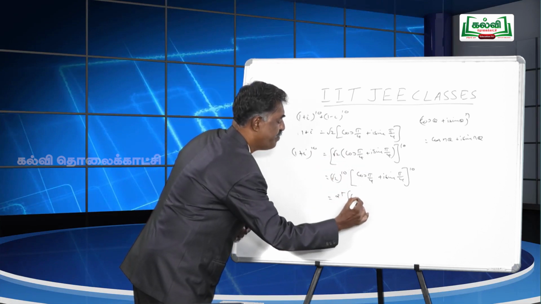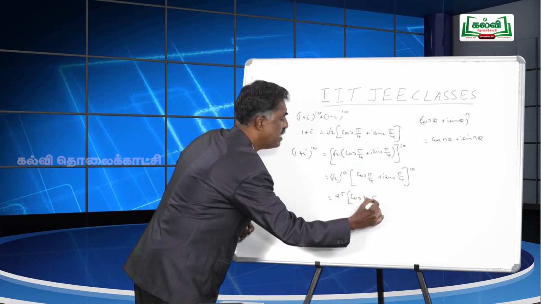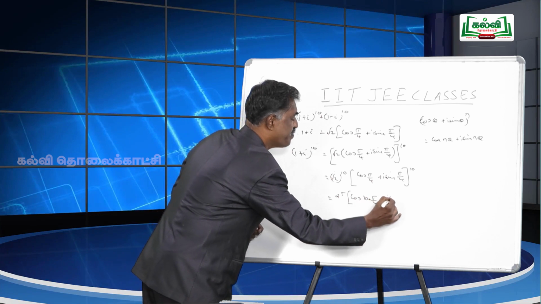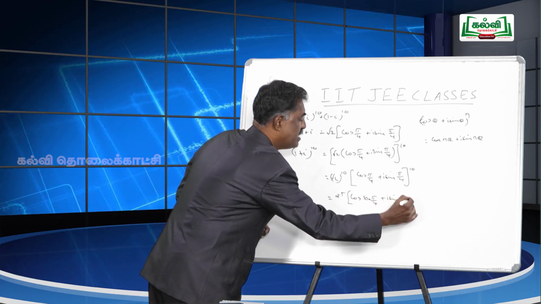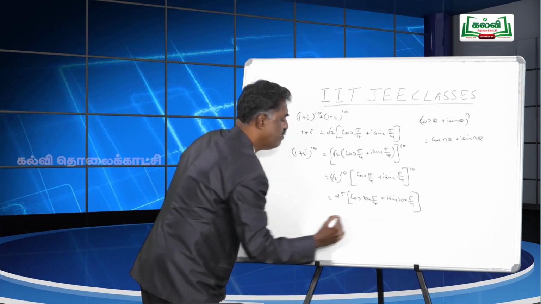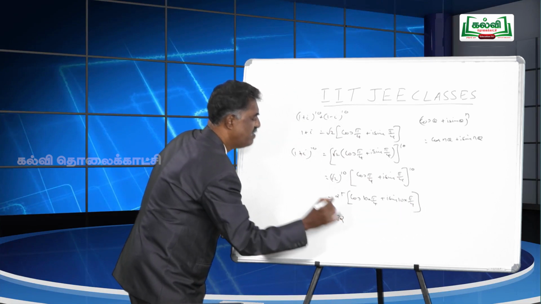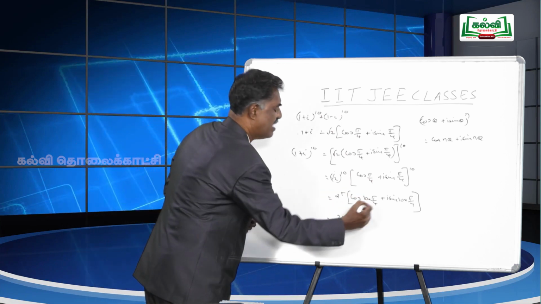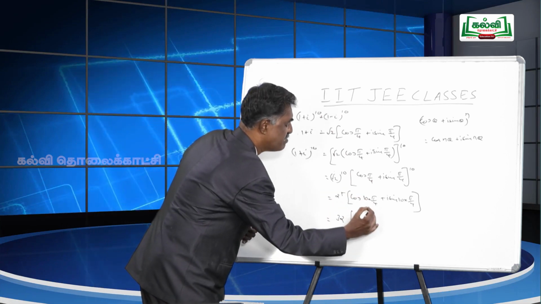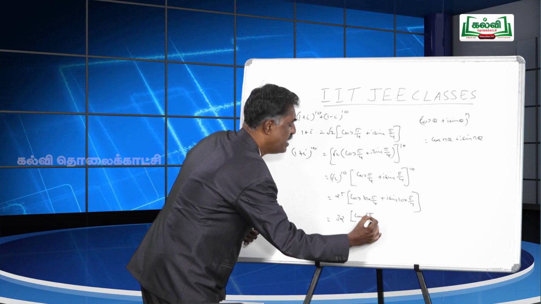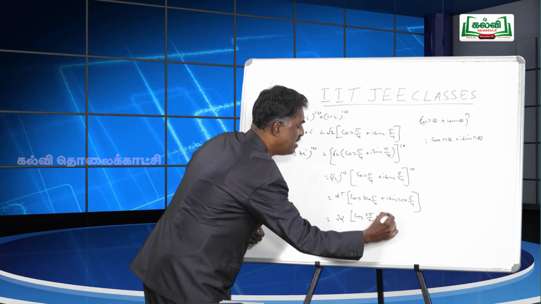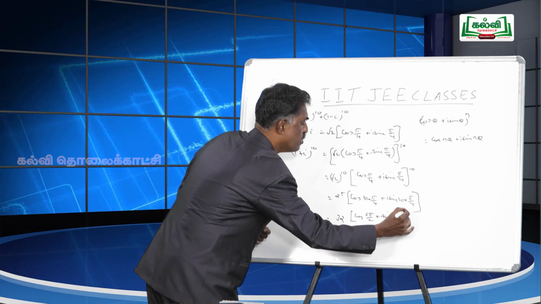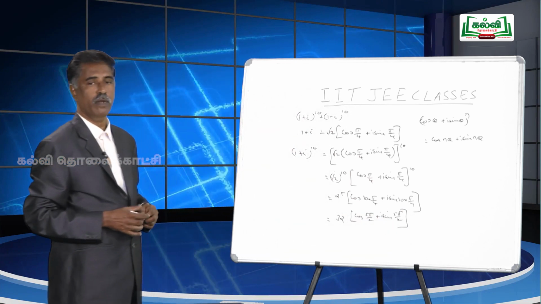So, it becomes cos 10 into pi by 4 plus i sin 10 into pi by 4. We simplify this: 2 power 5 is 2 into 2 into 2 into 2, 5 times, so 32. We cancel 10 and 4. It becomes cos 5 pi by 2 plus i sin 5 pi by 2. This is 1 plus i whole power 10.